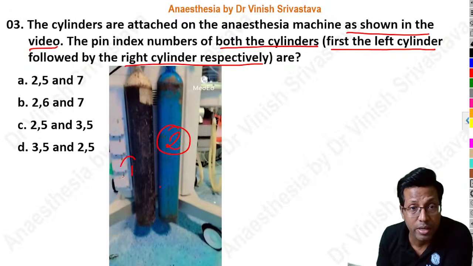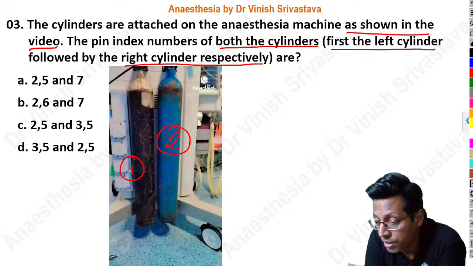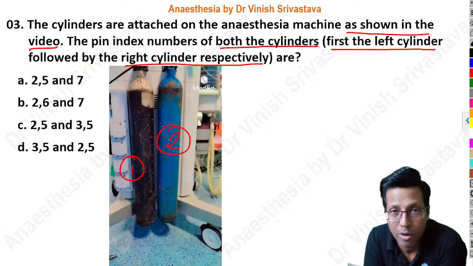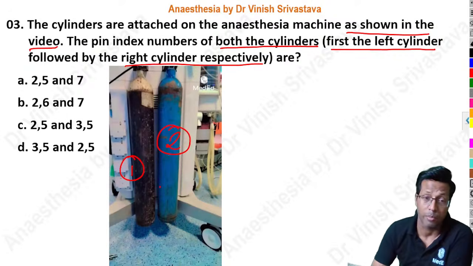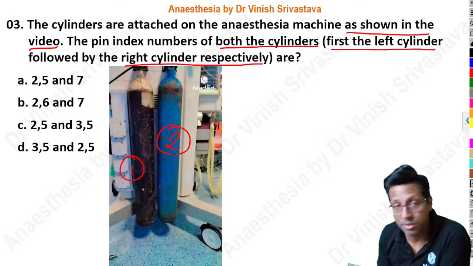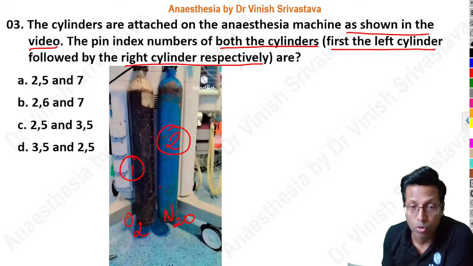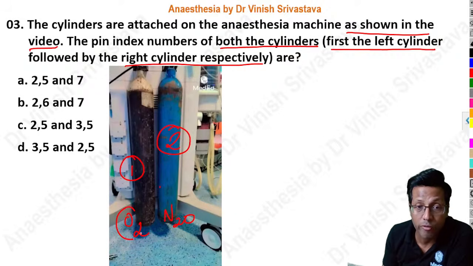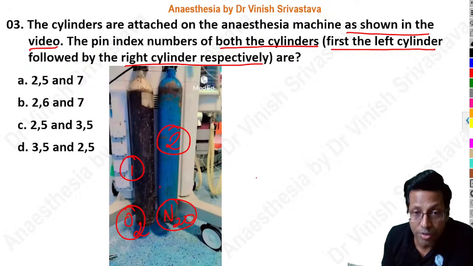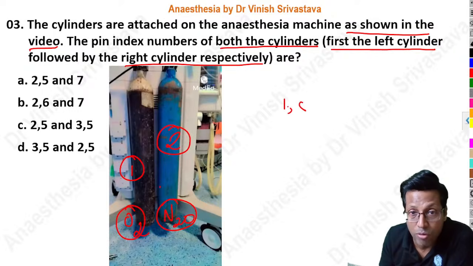And the first cylinder is over here. So I think you guys need to know the pin index number. No, you need to know the pin index number of the first and the second cylinder. For that, you need to identify them. All of you know what the cylinders are. The first cylinder that you can see is oxygen. The second is nitrous oxide. So you are supposed to know the pin index numbers of these two cylinders. Oxygen pin index is basically 2.5 and nitrous pin index is 3.5.